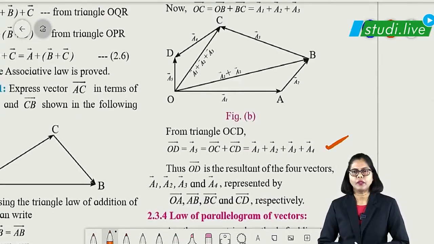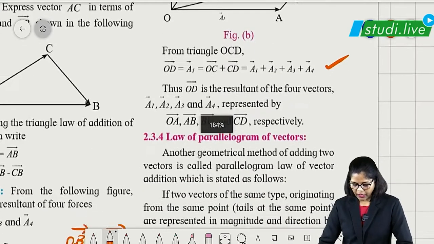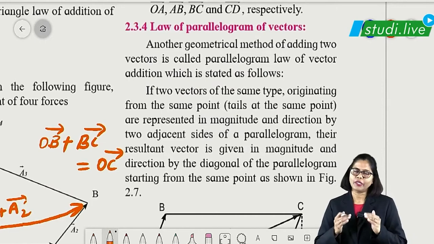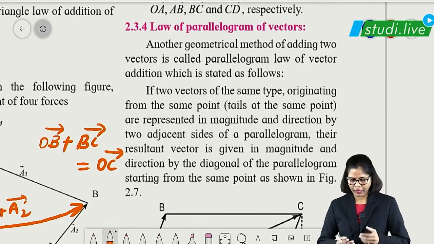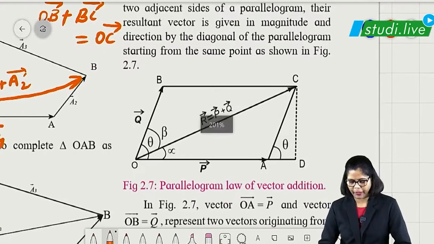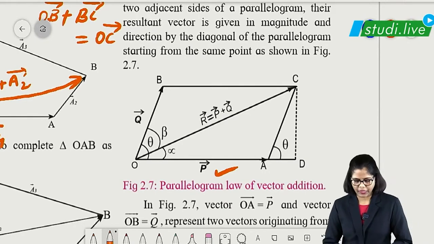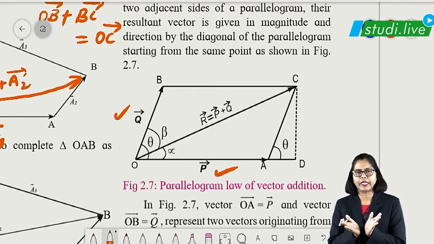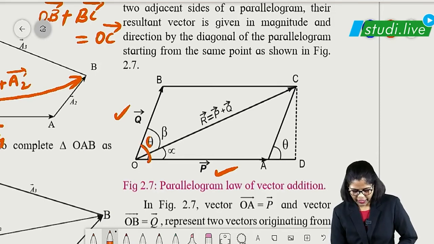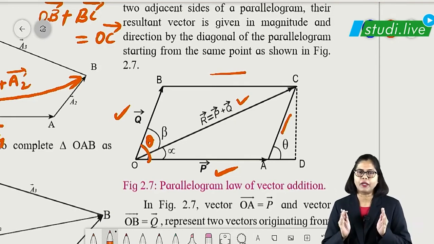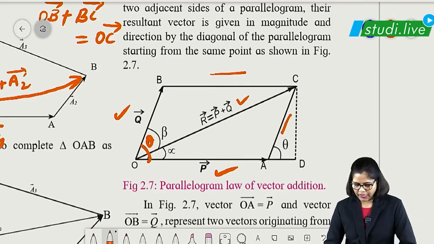Okay, right? Now after triangle law, as I mentioned, this is a very important one, that is the law of parallelogram of vectors. Now here we are going to form a parallelogram. Now look at this particular diagram, this shows the parallelogram, right? Here the important one is, there is one vector, say P vector, there is another vector Q vector, both are adjacent sides of parallelogram having one angle theta. Then this will give the resultant vector, right? And when you join BC and AC, you are getting a parallelogram, right?